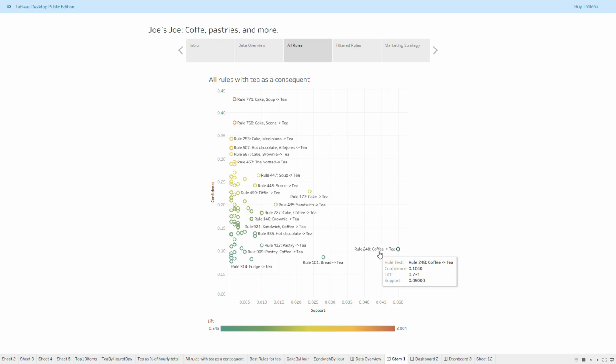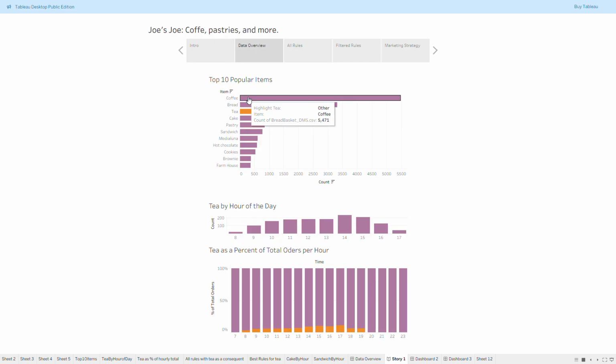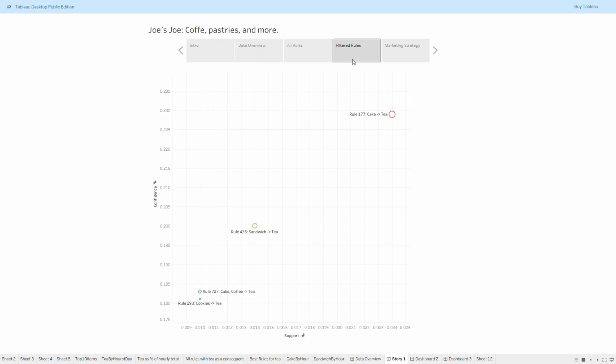However, the reason this is the case is that if we go back to all of the data, coffee is just a very popular item. So coffee just shows up in lots of transactions, and therefore it'll show up in lots of transactions with tea. But what this shows is that when cake is purchased, and that happens in 2% of transactions, in that 2%, 23% of those transactions also include tea.